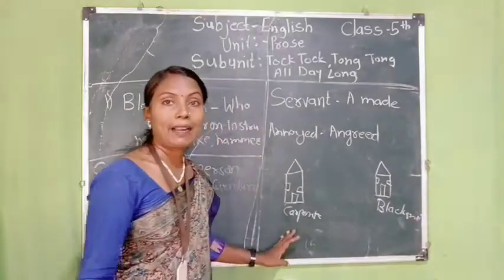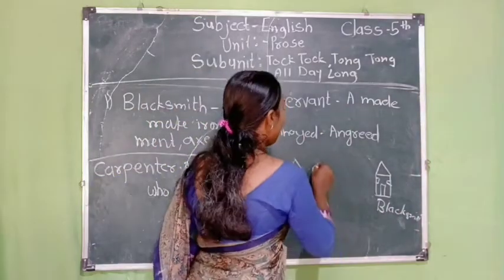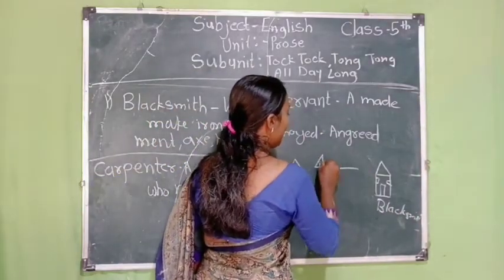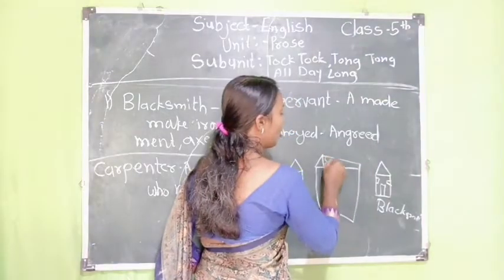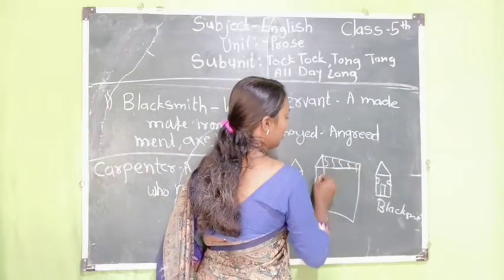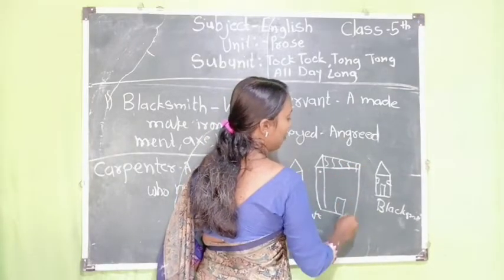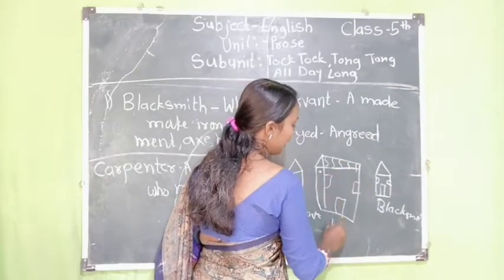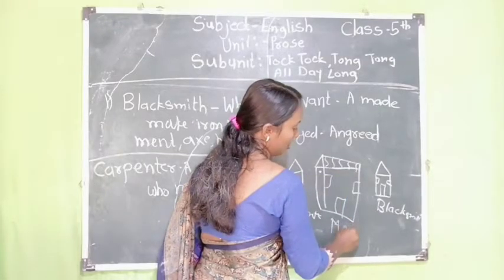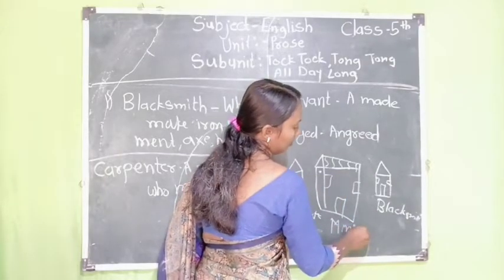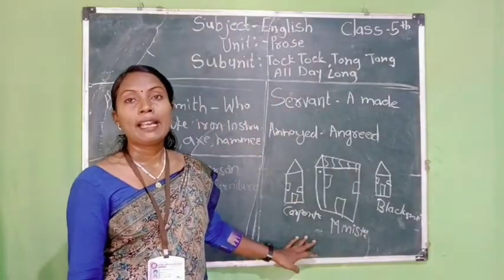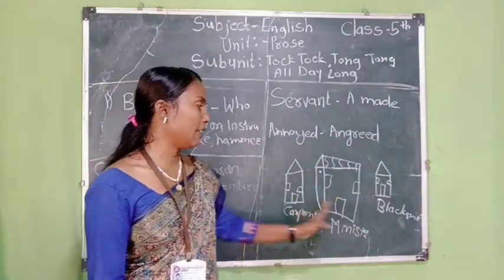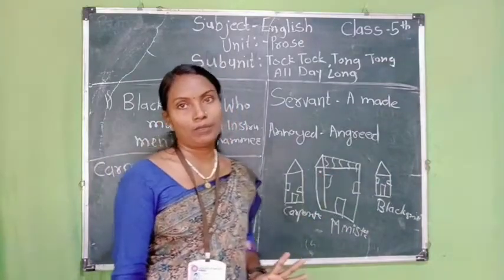Okay, here carpenter, here blacksmith. Between these two people's houses there is a big house of the minister. So that is the minister's house. Where does the minister live? He lives between the carpenter's and blacksmith's house.